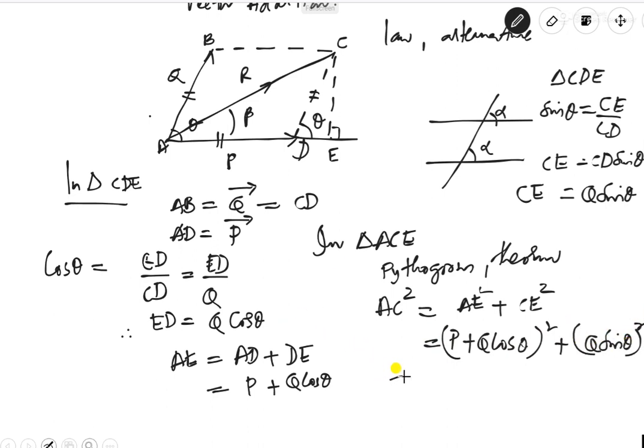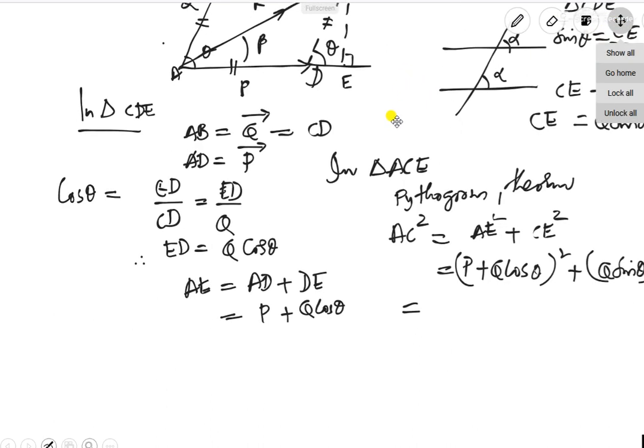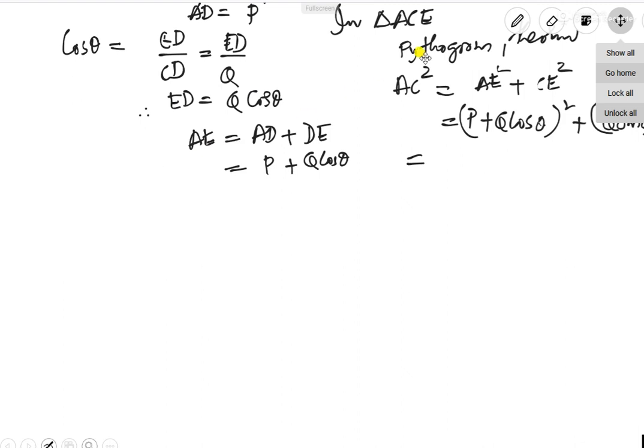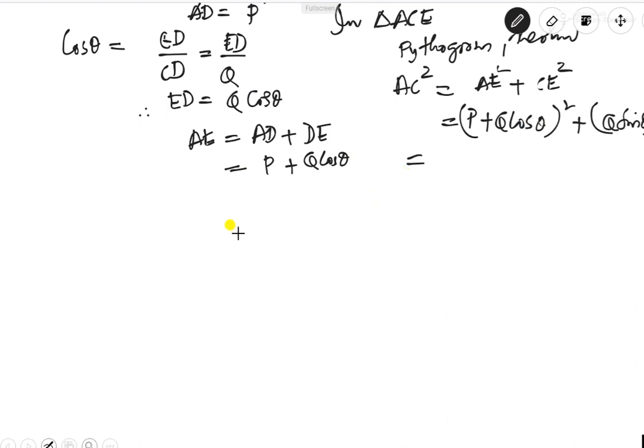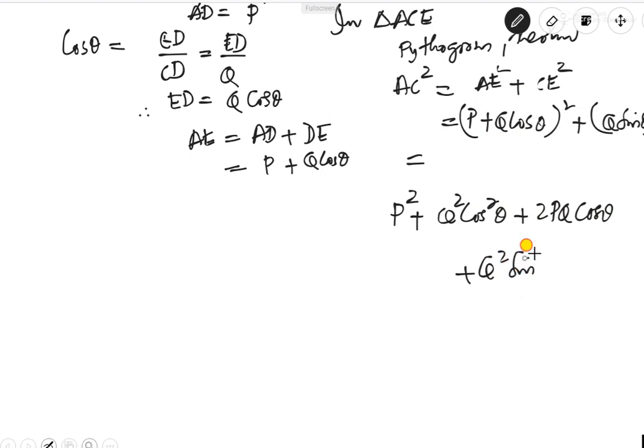So we expand this. This is P square, that is A plus B whole square type, Q square cos square theta, see, Q is there and cos theta, both will be squared, and 2PQ cos theta, that is the 2AB type, plus Q square sin square theta.